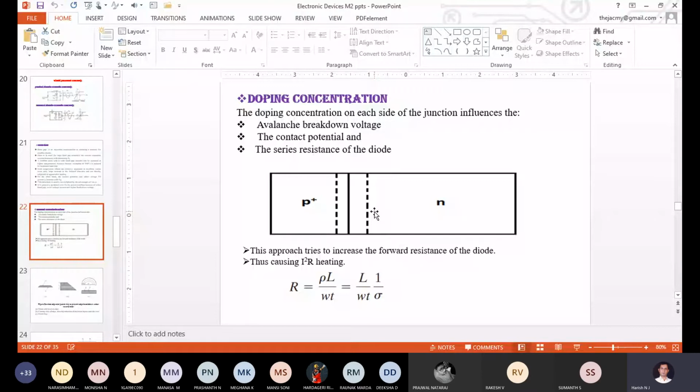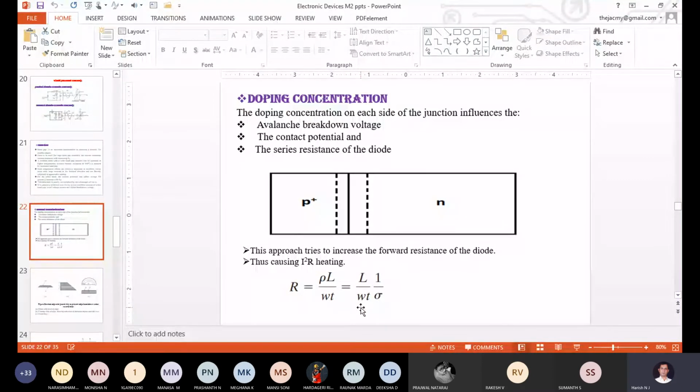Correct? So based on this criterion, I am going to do a little modification in the physical, or geometrical, shape of the PN junction diode. Correct? So how am I going to vary the geometrical shape of the PN junction diode for decreasing the resistance based on this formula? Where have you people studied this formula, under which concept? R is equal to rho L by A. Yeah, correct. So drift and resistance concept in the first module. Correct. So there we studied this formula.